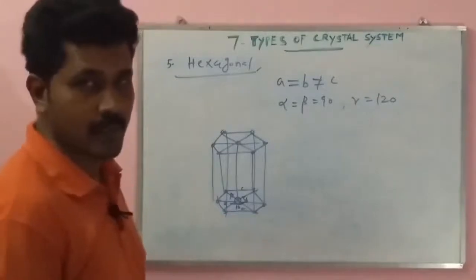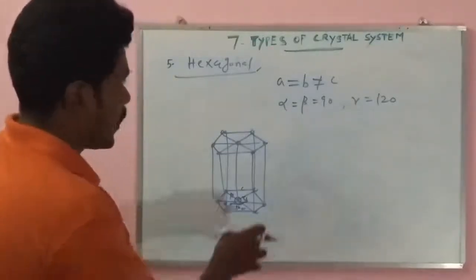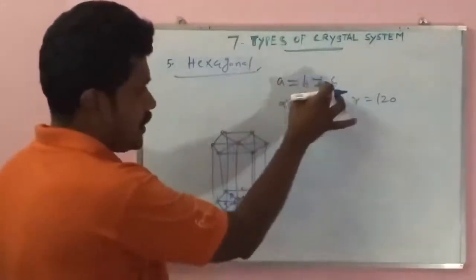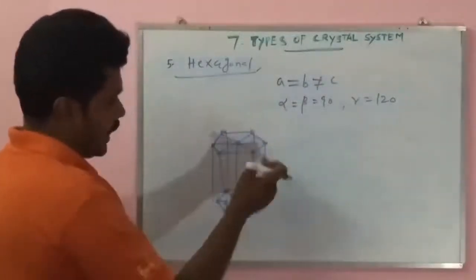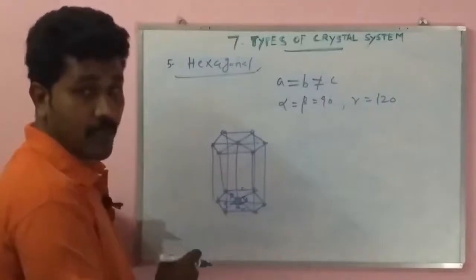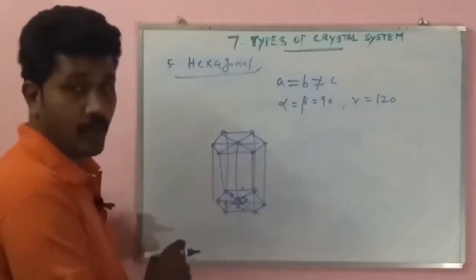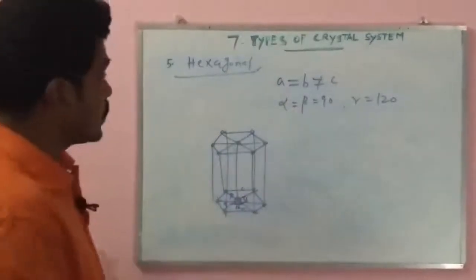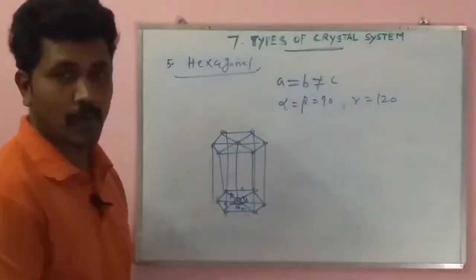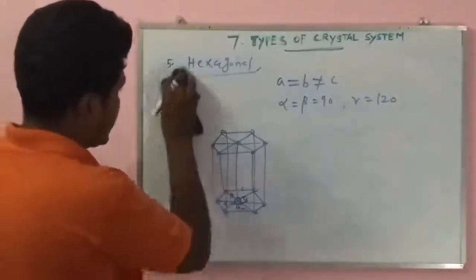Hexagonal crystal systems. What are the conditions? a equal to b not equal to c. The angles alpha and beta are equal to 90 degrees, then gamma is not equal to 90 degrees, it is 120 degrees. Understand? So this system is known as hexagonal. Next, the sixth one.